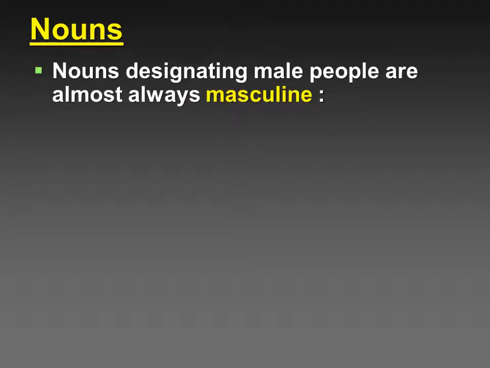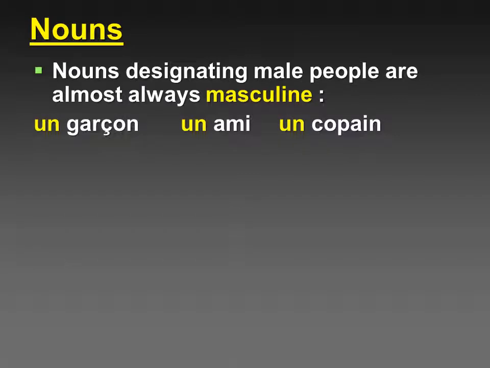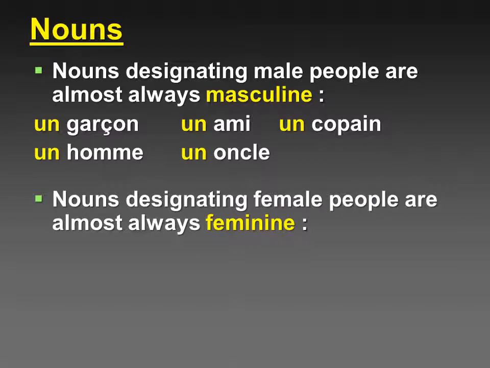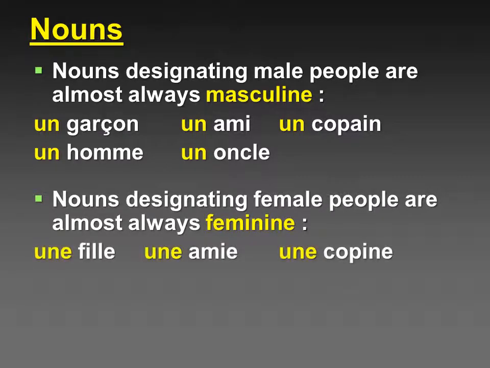Nouns. Nouns designating male people are almost always masculine. I think that makes sense. Un garçon, un ami, un copain. Un homme, un oncle. Nouns designating female people are almost always feminine. Une fille, une amie, une copine, une femme, une tante.